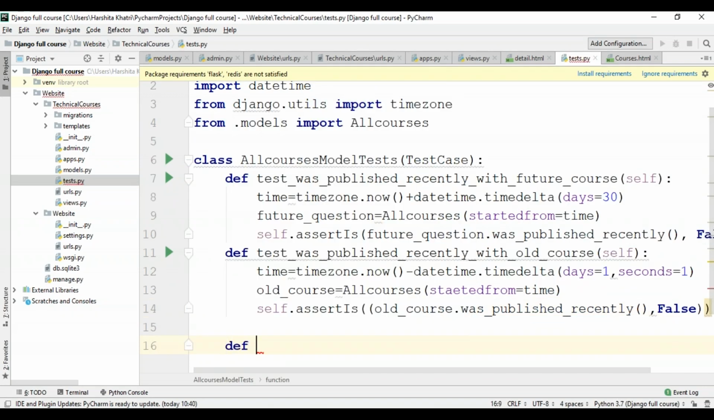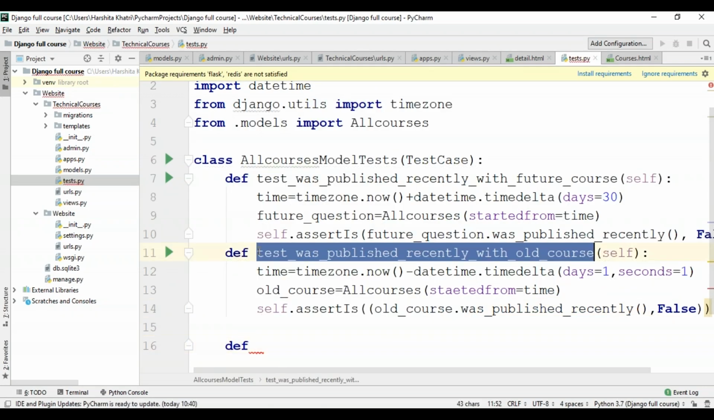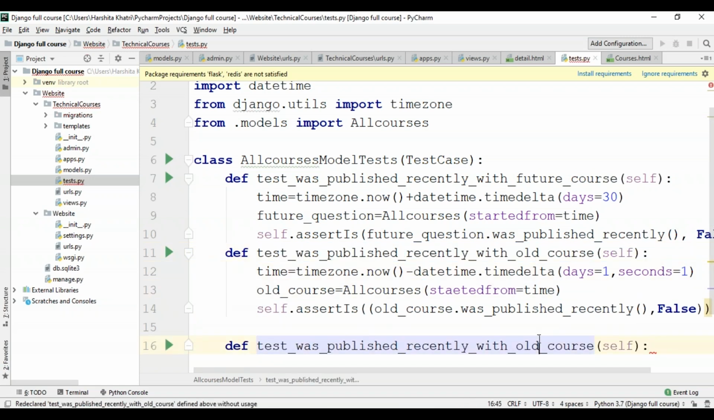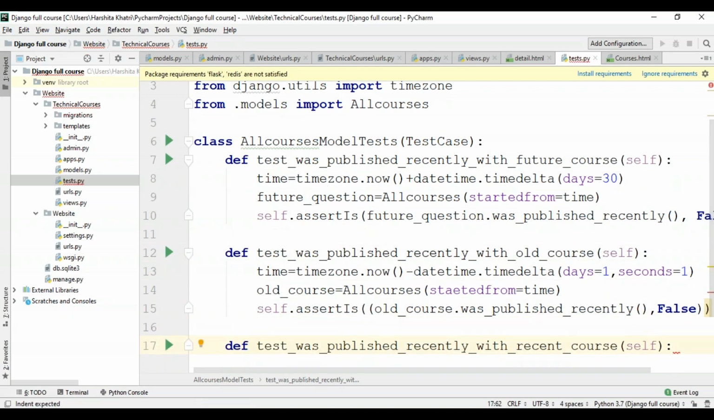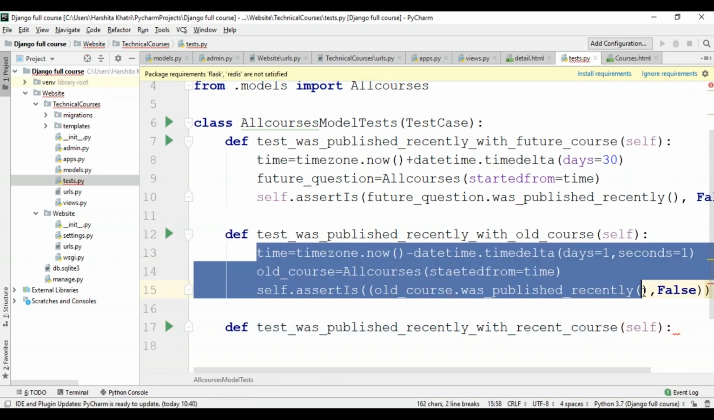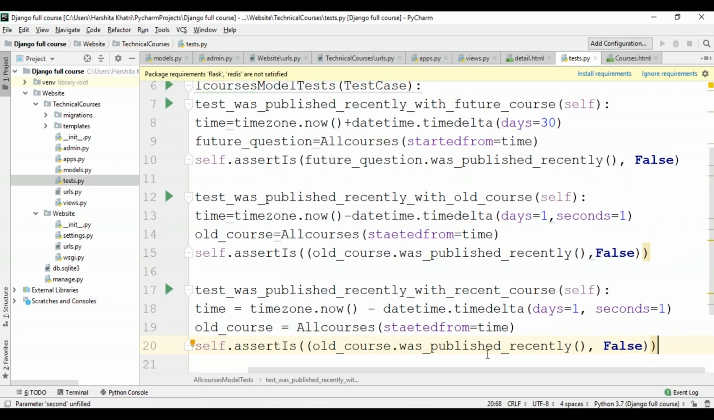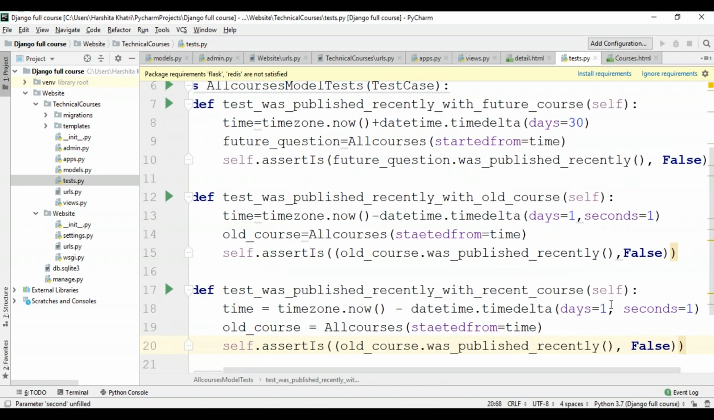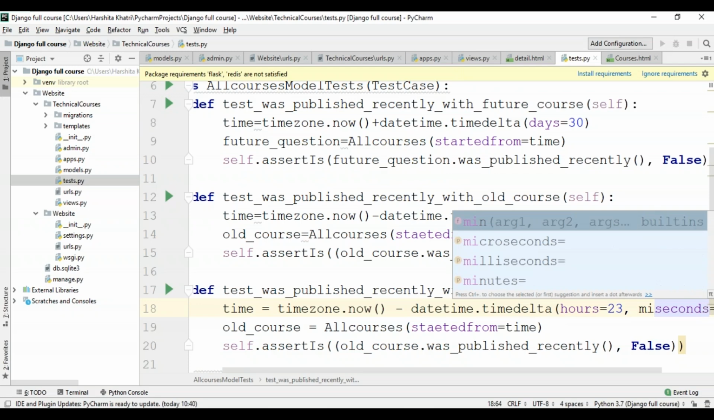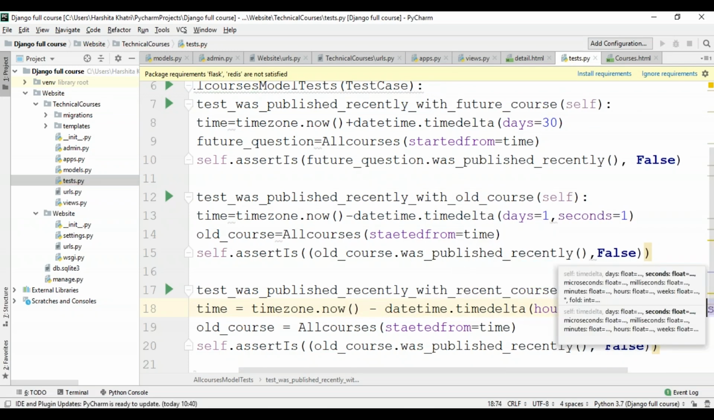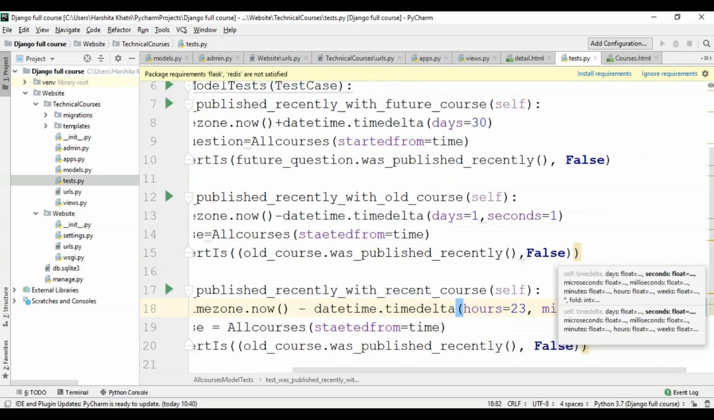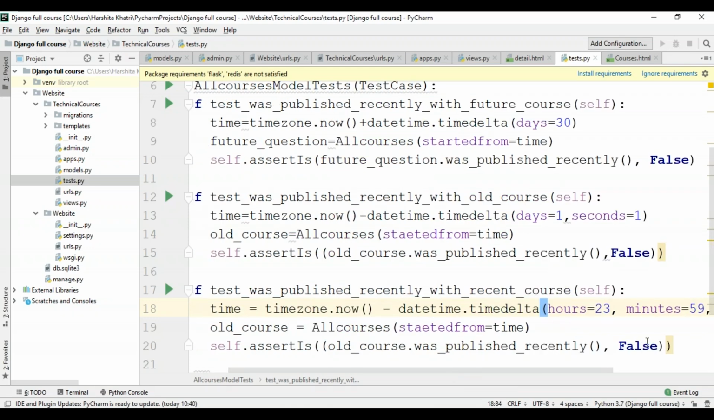Now I'll be defining another function. I'll just copy this, and I'll change it from old to recent. I'll just copy everything from here, and I'll paste it over here. I'll make the required changes. So over here, it's going to be hours, and that'll be 23 hours, 59 minutes, and 59 seconds, which means it's less than 1 day. And the value over here is going to be True, not False.